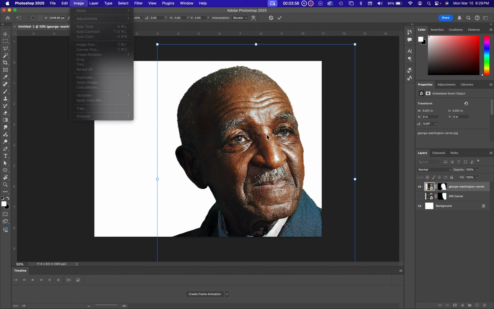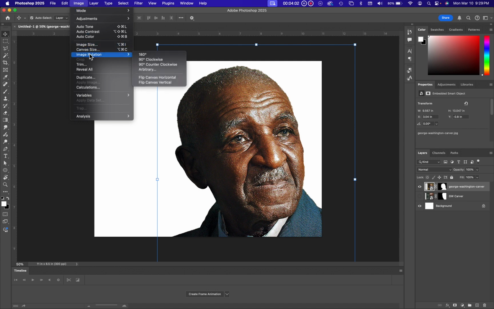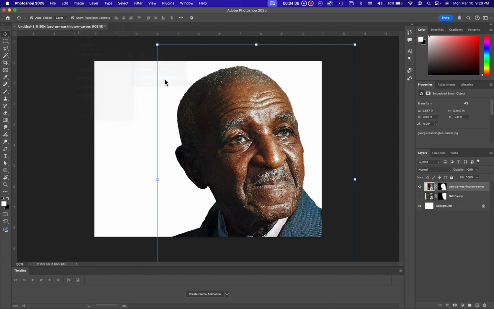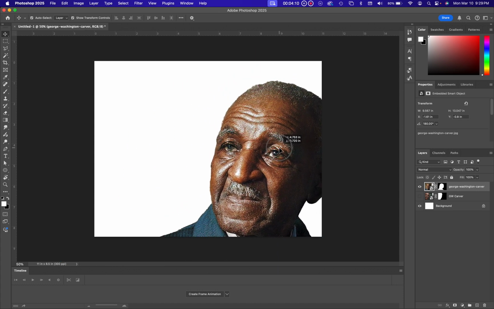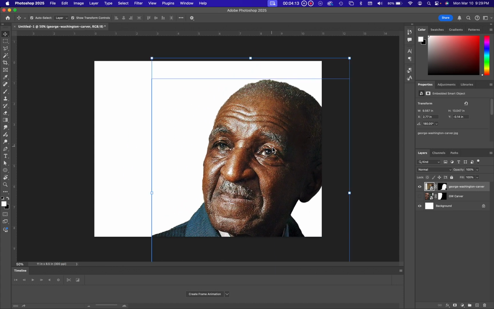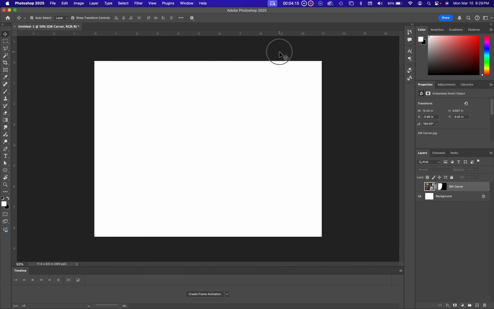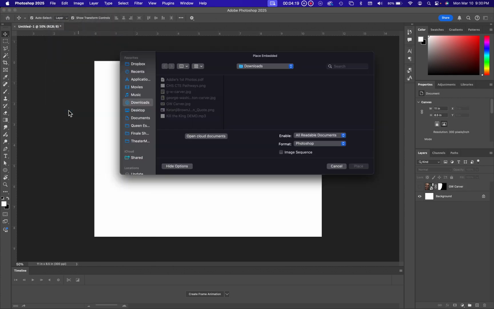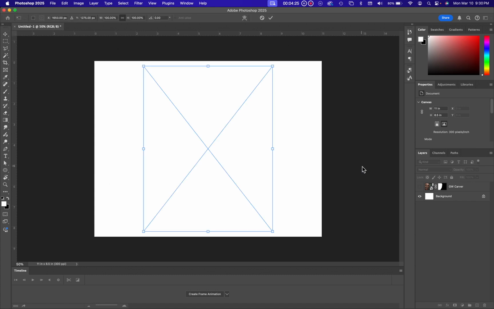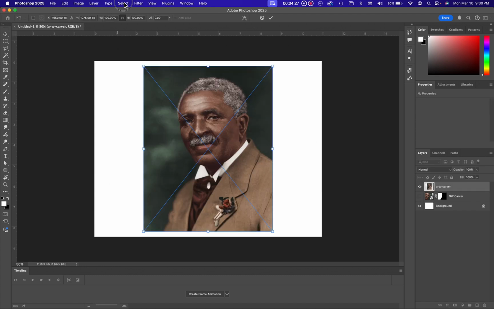One of the things you could do is when you accept that, you could do an image rotation and then flip canvas horizontally and move him over to this side. And it might be a little bit better, but this is not the best picture to use. I think of the 3 pictures I've chosen, I tried one, I tried the next one, and they're okay. So I'm going to do the final one, which is this one, and I'll do the select subject.